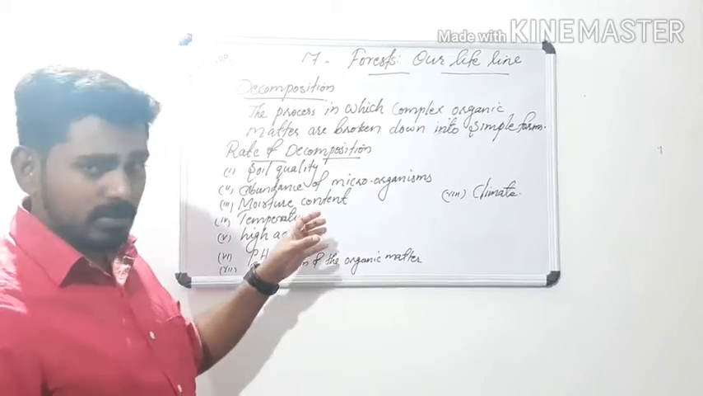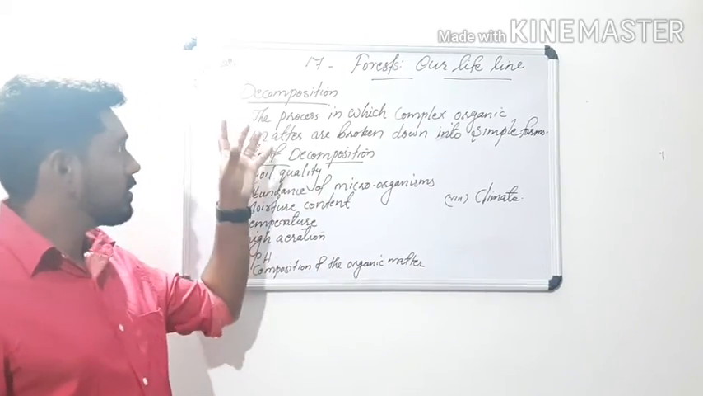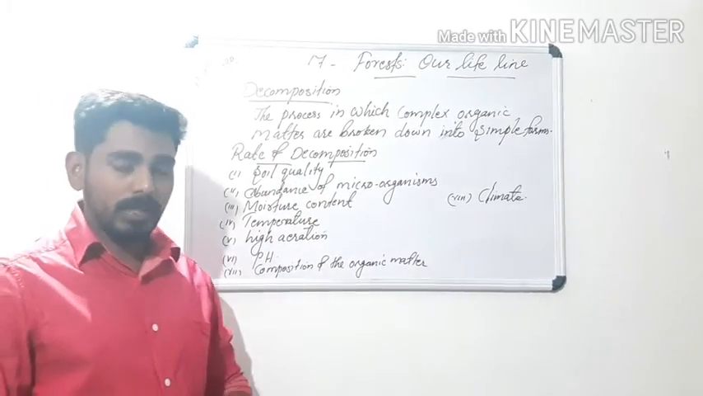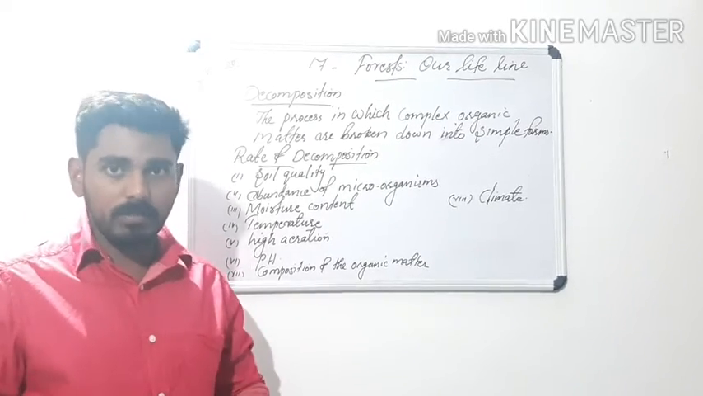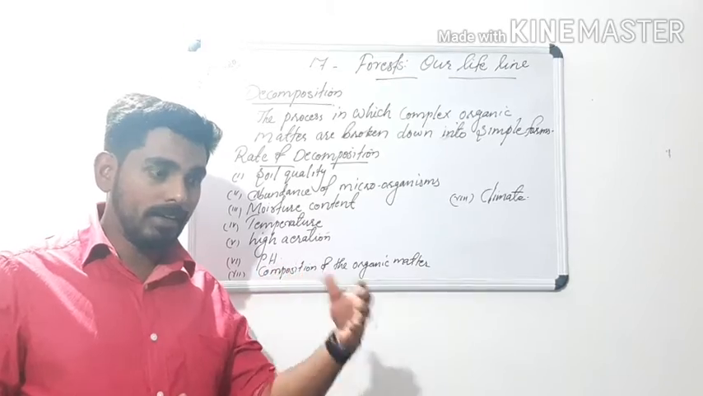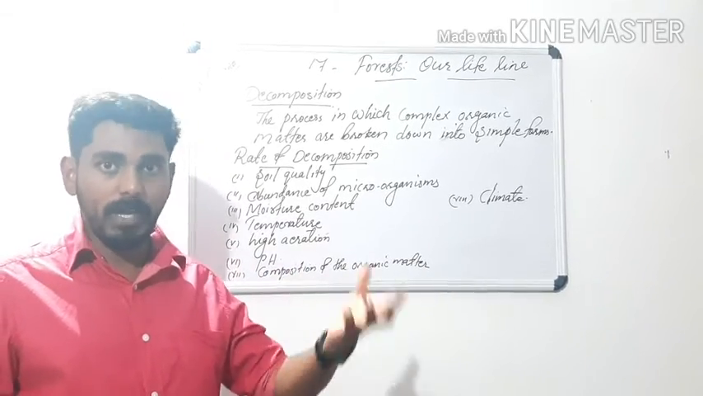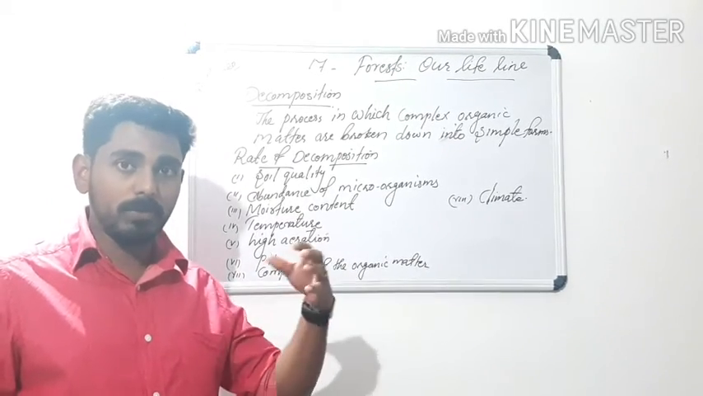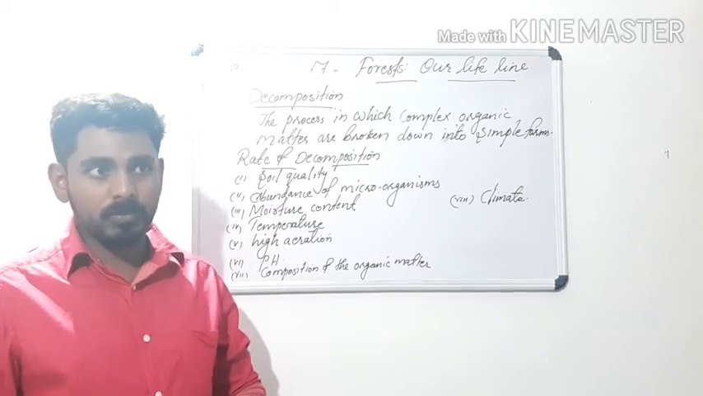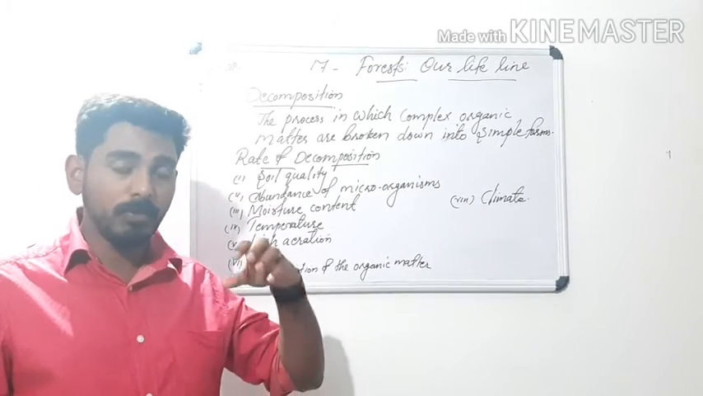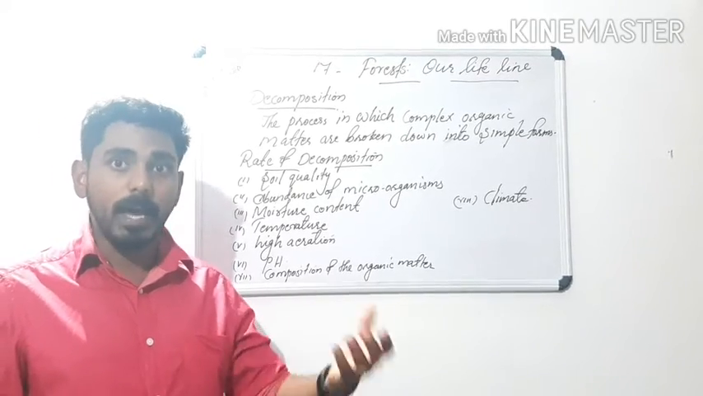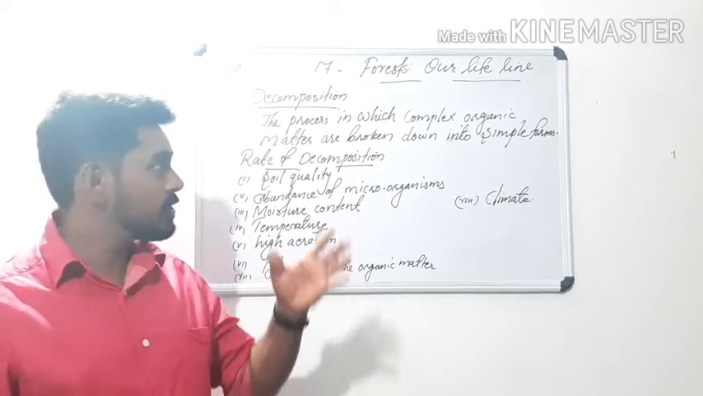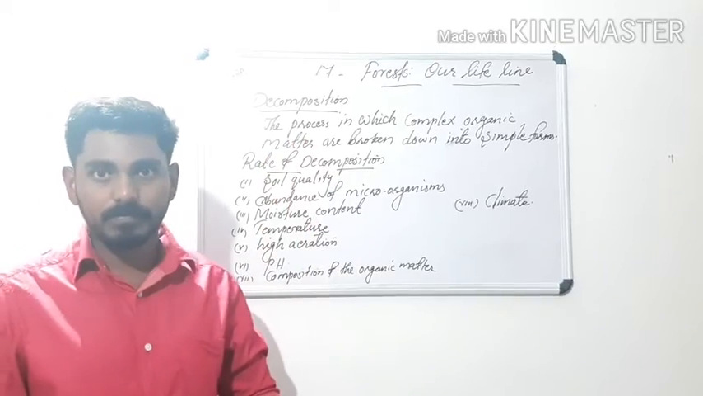So, today we are going to discuss a small topic about decomposition. We can see a lot of plants and animals in the forest. After the death of animals or plants, what happens to the dead body? A few months later, it disappears from the forest. How does it happen? It is because of this process, decomposition.